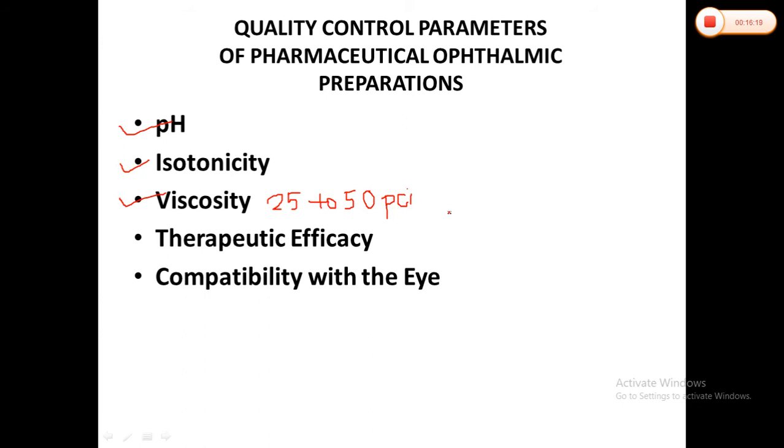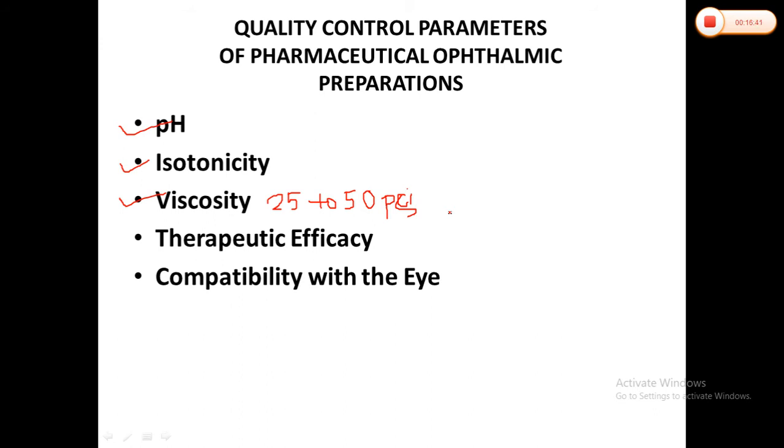As we are discussing the viscosity enhancers, the actual concentration required to produce this 25 to 50 psi viscosity is based upon the grade that we are using.